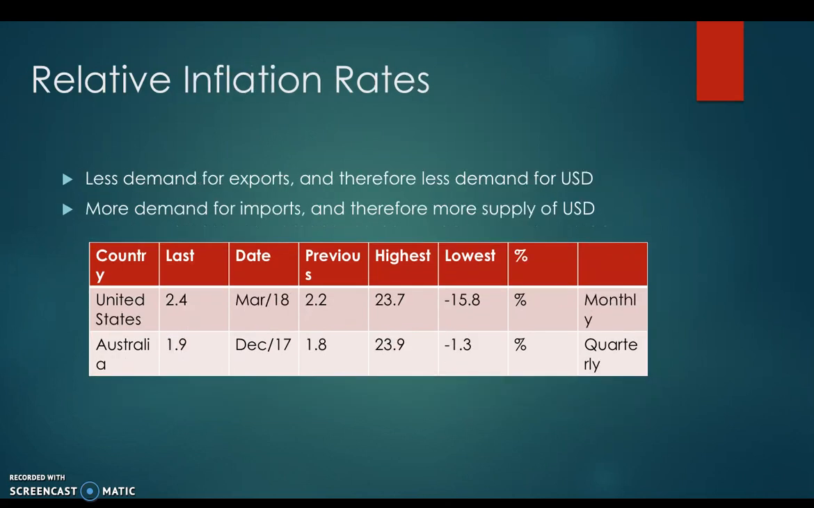The next economic indicator examined is inflation rates. The United States has a higher inflation rate of 2.4% than its trading partner Australia, at 1.9%, meaning that they will experience less demand for exports and therefore less demand for the US dollar, and more demand for imports and therefore more supply of the US dollar. For this currency pair, that therefore indicates that the US dollar will depreciate against the Australian dollar in future trading.